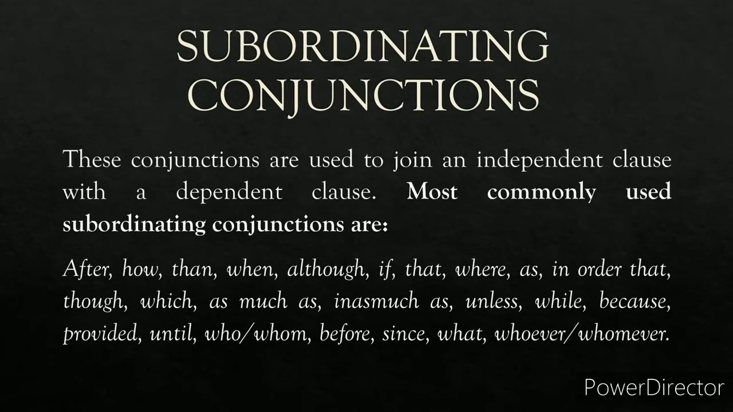Now, what is a subordinating conjunction? Subordinating conjunctions are basically used to join independent clauses with dependent clauses. Now, they join an independent clause with a dependent clause. So, the most commonly used subordinating conjunctions are after, how, then, when, although, if, and many more.